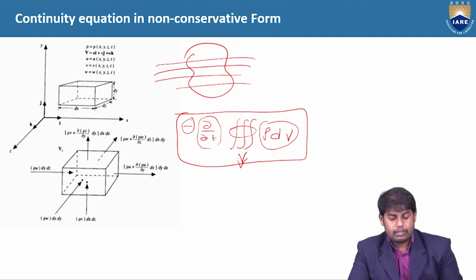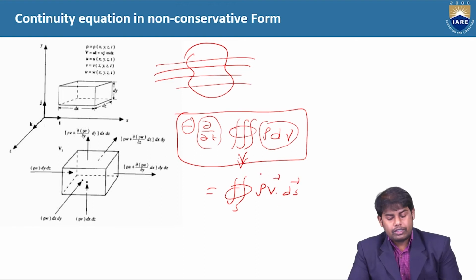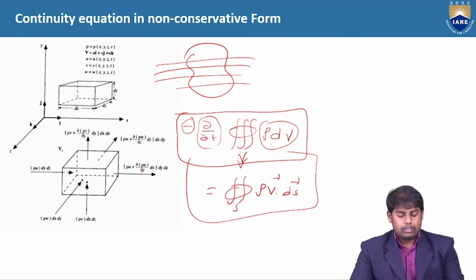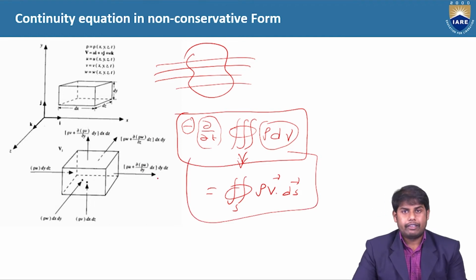This term will be equal to the flux leaving through the control surface. So we have a surface integral, rho v dot dS. This is what we have. So this is the generic continuity equation, in general.